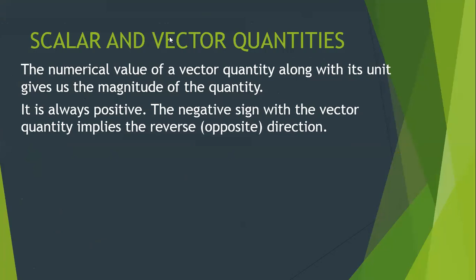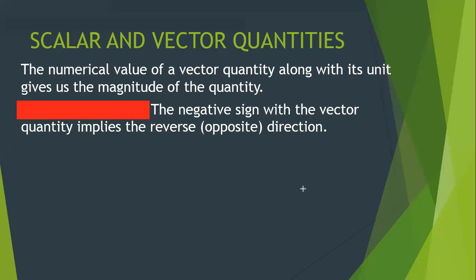Let me correct it. The numerical value of a vector quantity along with its unit gives us the magnitude. So what is the magnitude? Like 20 Newton. So 20 is the magnitude and Newton is the unit. So this is the magnitude of a vector quantity.